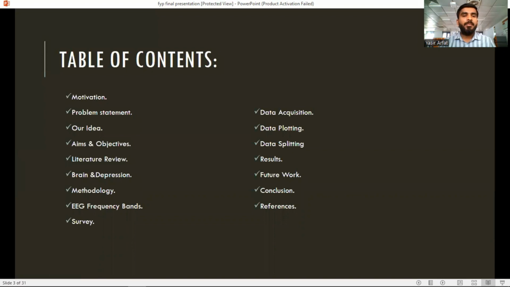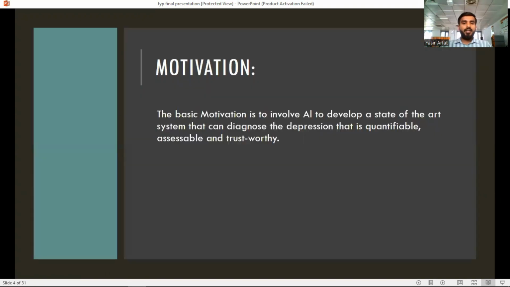So here is the table of contents: motivation, problem statement or idea, aims and objectives, literature review, brain and depression, methodology, EEG frequency bands, survey, data acquisition, data plotting, data splitting, results, future work, conclusion, and the references which I have given in the last.